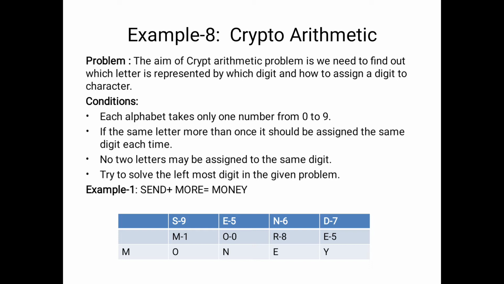Please try to solve this problem from the leftmost digit in the given problem. Here the problem is SEND plus MORE is equal to MONEY. Each and every character is replaced by a number from 0 to 9. What are the characters available? S, E, N, D. M, O, R, E is already available.